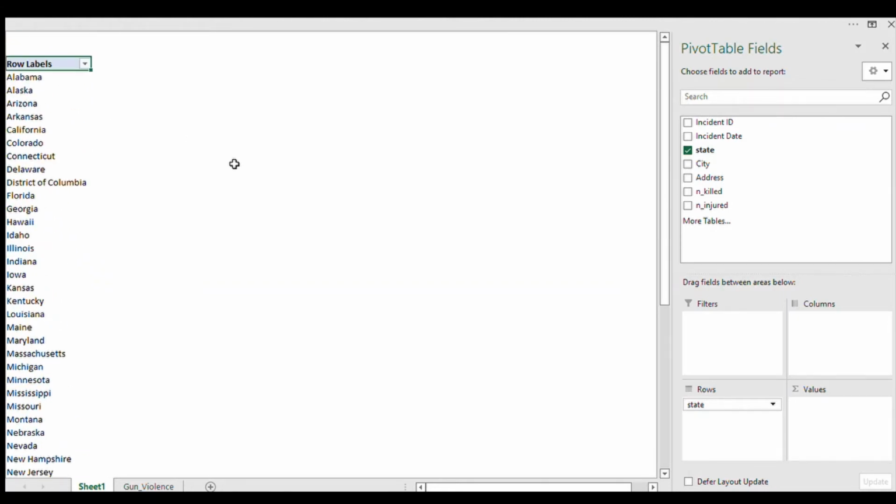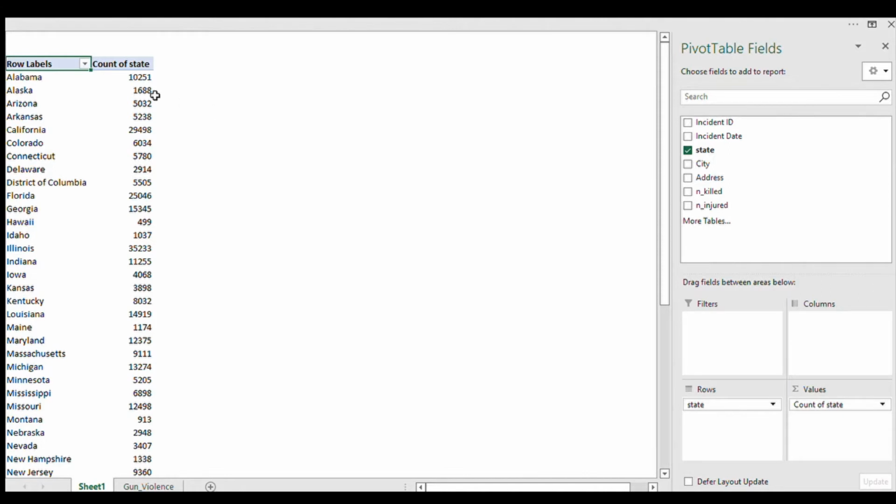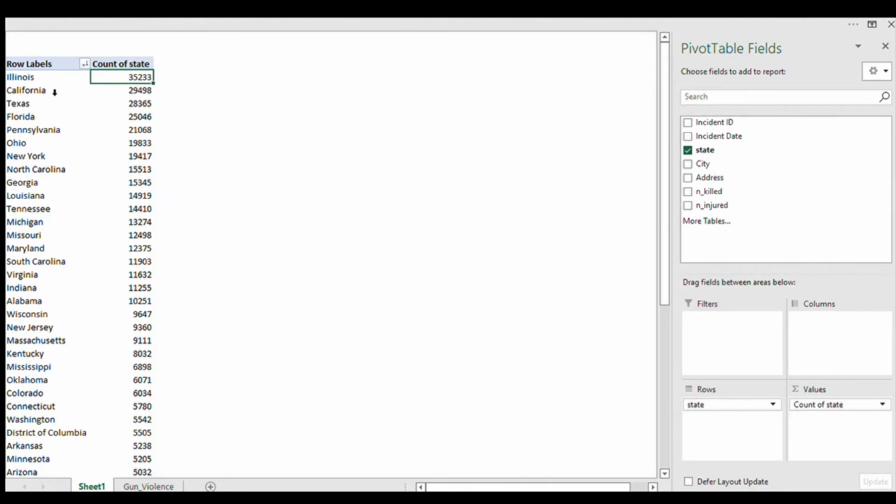And so let's look at the number of incidents from each state. The count of incidents from each state. As you can see, this is the number of incidents from each state. Alabama has 10,251. So let's sort the states from the largest to the lowest. As you can see, Illinois has the highest number of gun violence incidents in America with a total of 35,233 incidents.